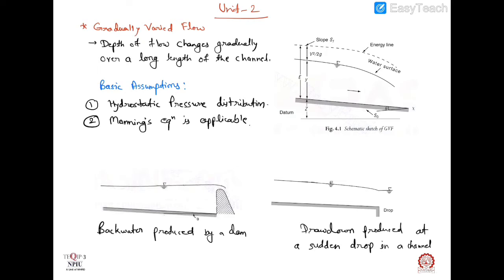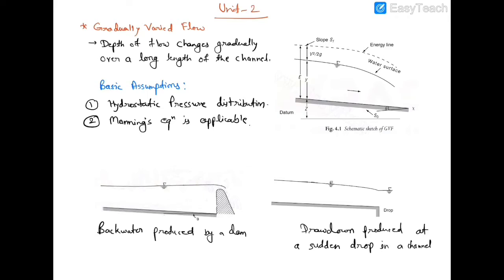We know that there are two types of non-uniform flow. First is gradually varied flow and second is rapidly varied flow. One by one we will go for the detailed discussion on GVF and RVF. Firstly, let's see what is gradually varied flow. When the depth of flow in a channel changes gradually over a long length of the channel, then that kind of flow is classified as gradually varied flow.